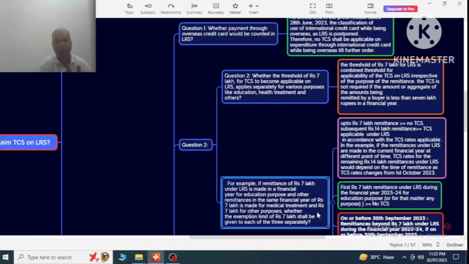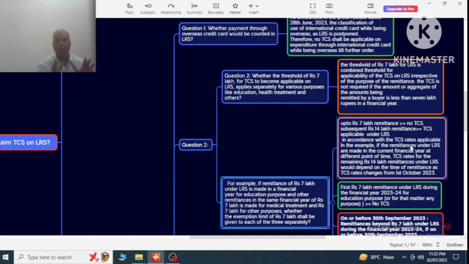This is the question, and the answer is that up to 7 lakh rupees there is no TCS. Subsequent 14 lakh rupees remittances, TCS will be applicable under the LRS in accordance with the TCS rate applicable. In this example, if the remittances under LRS are made in the current financial year at different points of time, then the TCS rate on the remaining 14 lakh rupees remittances under LRS would depend on the time of remittances, as the TCS rate changes from 1st October 2023.